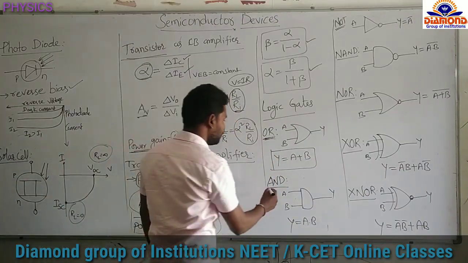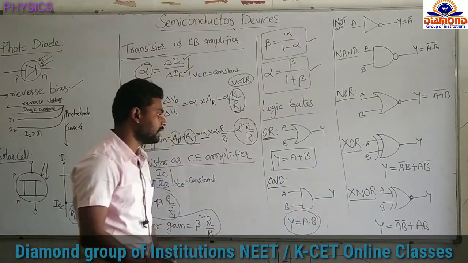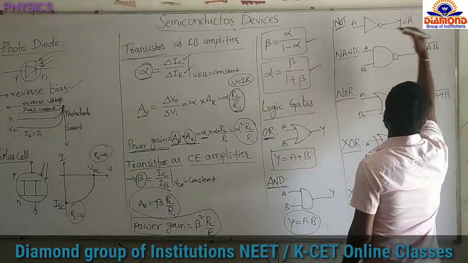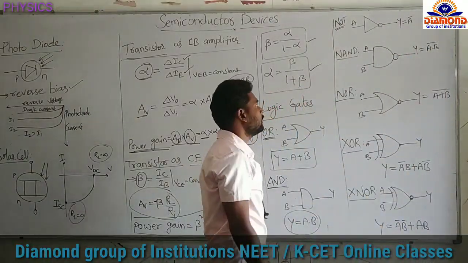In the AND gate, it is Boolean multiplication here. So y equal to A dot B. And in the NOT gate, it is just the complement. If we give 0, we will get 1. If we give 1, we will get the complement. We will get y equal to A complement.